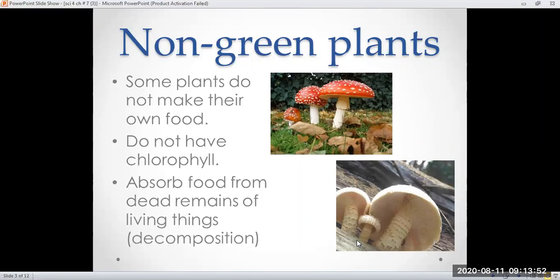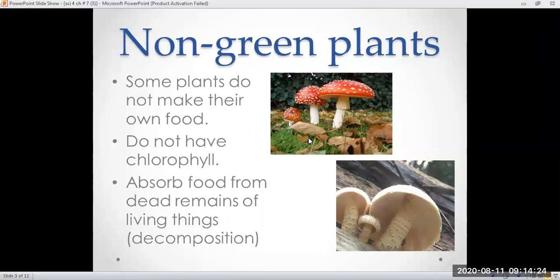So again, I am repeating, as the name says, non-green plants. We all know that chlorophyll is an essential part of making food. So how do these non-green plants absorb their food? They absorb the food from the dead remains of living things which are buried under the ground. These dead remains are also known as decomposition. So what are the examples of these plants? They are mushrooms, and the second one is toadstool.